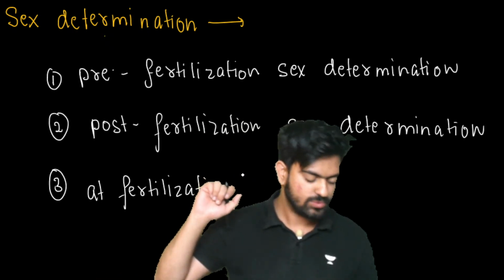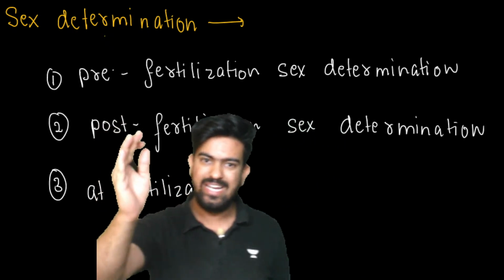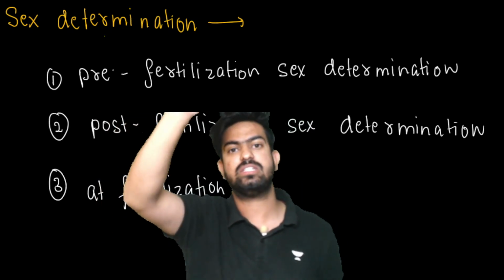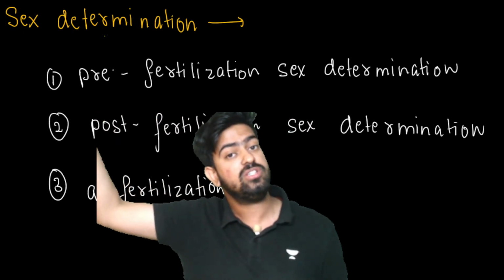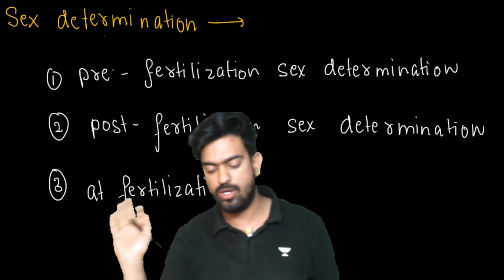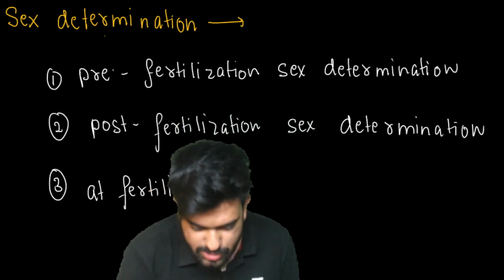Clear to everyone? Should I move forward? One case, pre-fertilization: before the fertilization the sex is decided. After the fertilization the sex is decided. During the fertilization the sex is decided. Three cases. Now let's move forward. First of all we are going to talk about the mechanism of determination, how we are determining. Before that I'll give you the examples also.